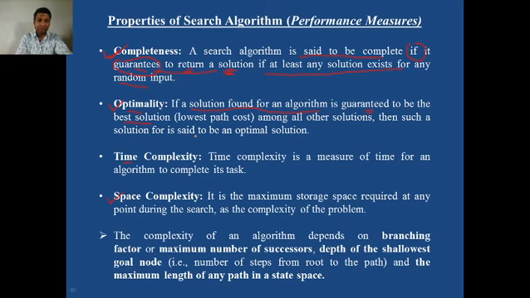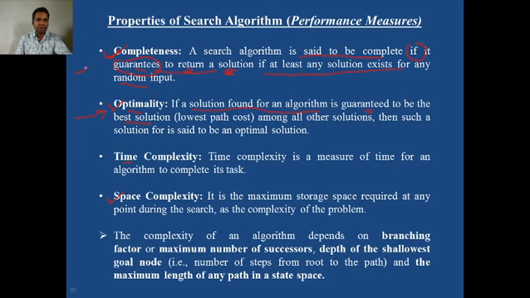And it may have traffic jams, it may have certain other obstacles. That means we obtained the solution, but the solution is not optimal. Instead of going via Mumbai, if we could have gone via Alefata, then we can say that our solution is optimal. But if the agent goes via Mumbai, then we obtained the solution, but it is not optimal. So hope you understood the optimality concept.